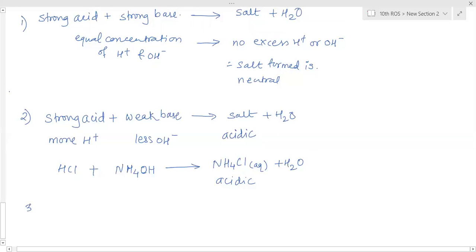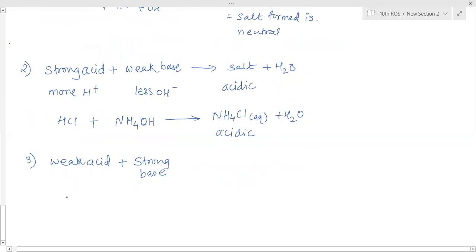Then what happens, the opposite will take place. If a weak acid combines with a strong base, then the H plus ions are more or less? They are less in number. So there are fewer H plus ions and a strong base, due to which the OH minus ions are more.